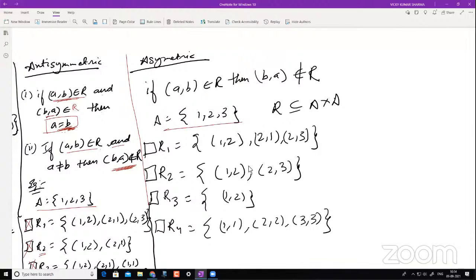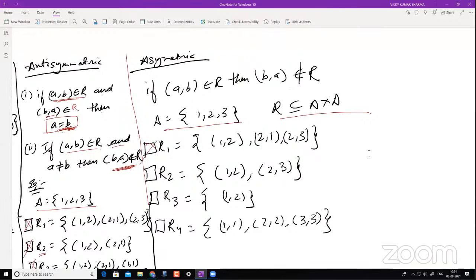Now you have been given set A here, and your relation is from the Cartesian product A cross A, and I want you to give the answer for R1. Is R1 an asymmetric relation? Put it in the chat box. The condition is: if (A, B) belongs to R, then (B, A) should not belong to R. So if (A, B) belongs to R, you see (B, A) also belongs to R, right?